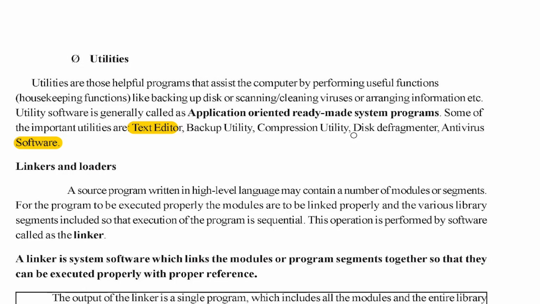So in a computer memory, there are so many things, and everything has to be arranged properly. In order to do this, we use the utilities. That's also system software, which does the task of backing up. Everything we keep in the memory has to be organized properly, and once you learn operating systems, you will understand.